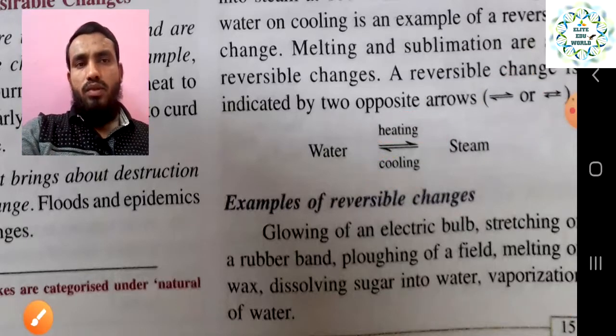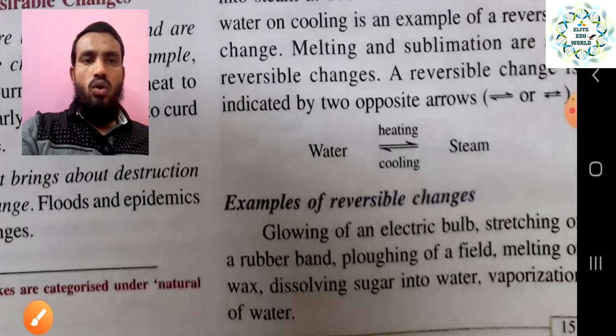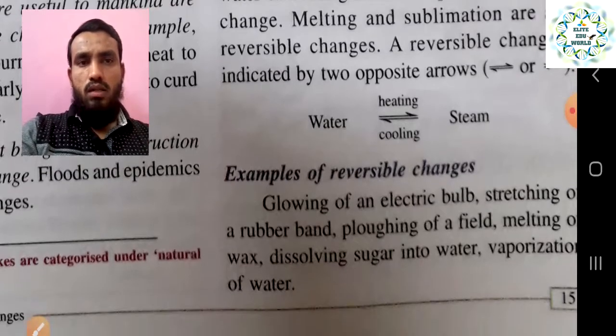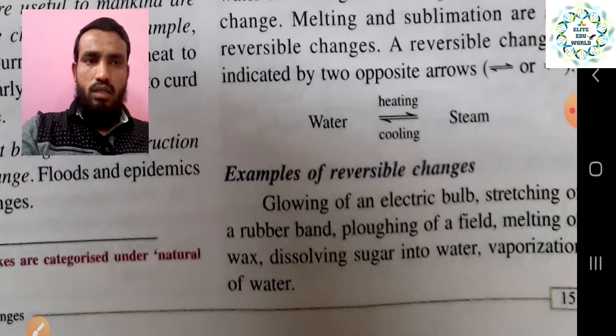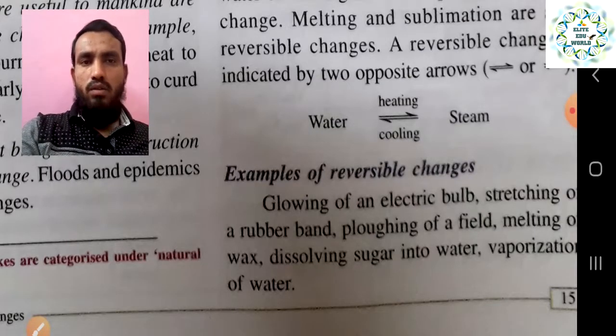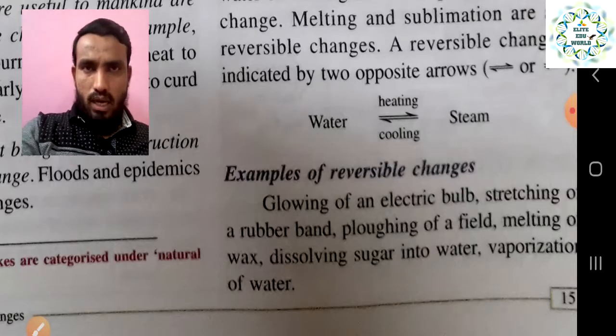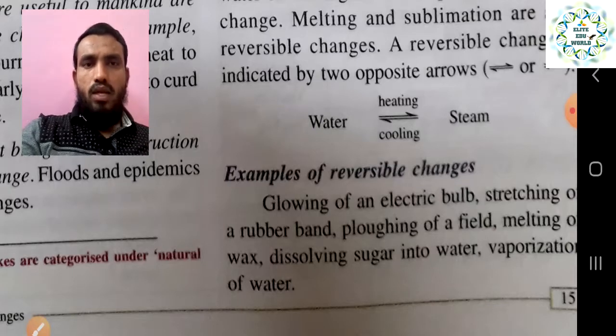Examples of reversible changes include the glowing of an electrical bulb. When you switch on the light, it will glow, and when you switch it off, it goes off again. So that comes under reversible, you can reverse it. Other examples are stretching of a rubber band, ploughing of a field, melting of wax, dissolving sugar in water, and vaporization of water. These are all examples of reversible change.